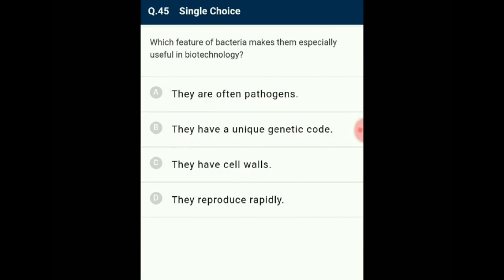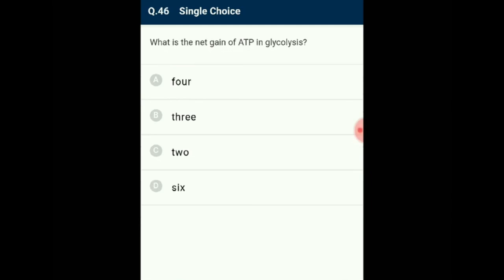Question number 45. Which feature of bacteria makes them especially useful in biotechnology? Bacteria act as a useful tool in biotechnology because of the following reasons. The genetic code being universal, the basic structure of genetic material is the same. They are simple organisms and easy to manipulate. Additionally, they multiply at a rapid rate. So the answer for this question is option D. They reproduce rapidly.